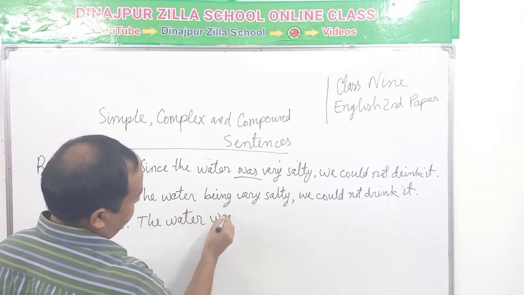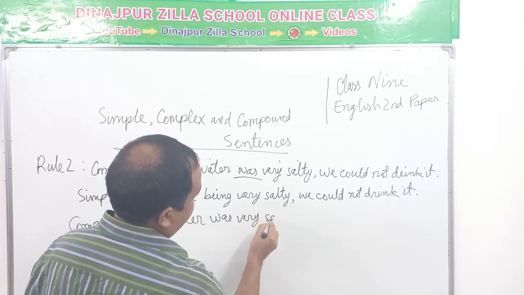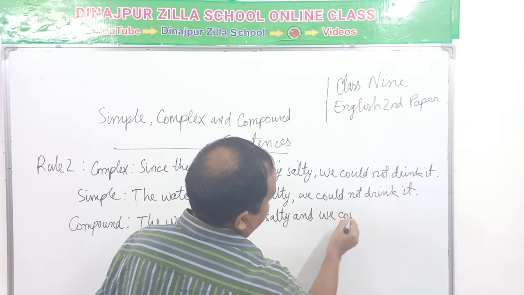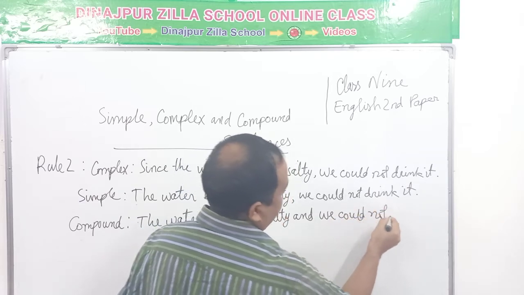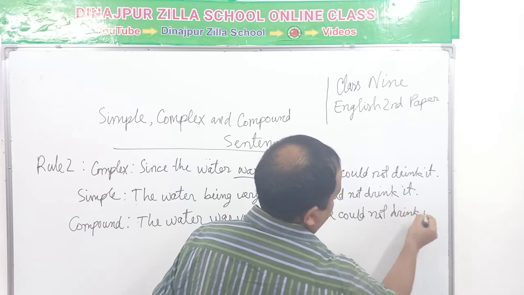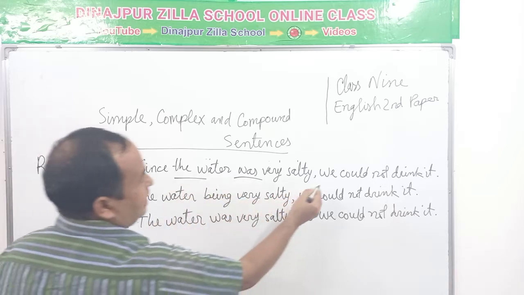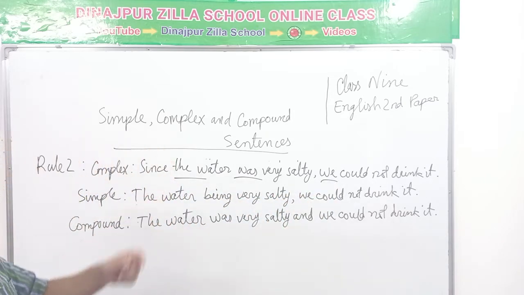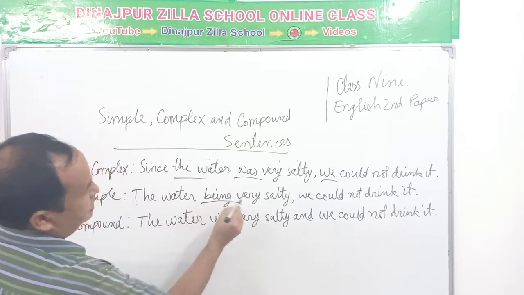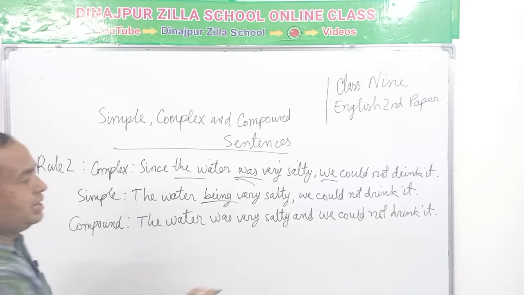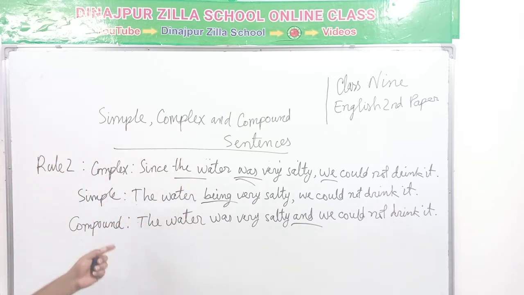Compound: The water was very salty, and we could not drink it. So here the subjects are different. So when the subjects are different, the present participle will be used: The water being very salty, we could not drink it, and and will be used in the compound sentence. Thus we can transform these sentences from one form to another.